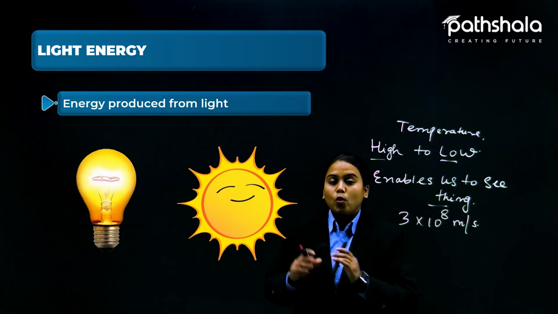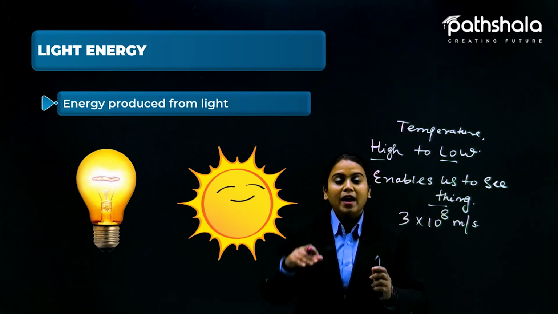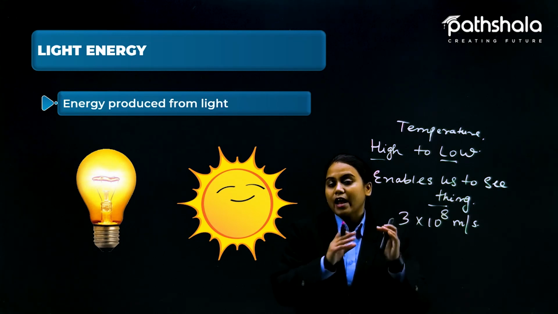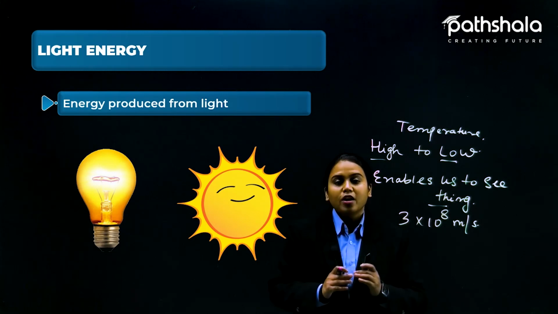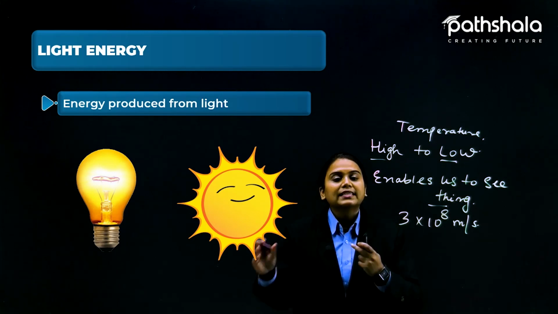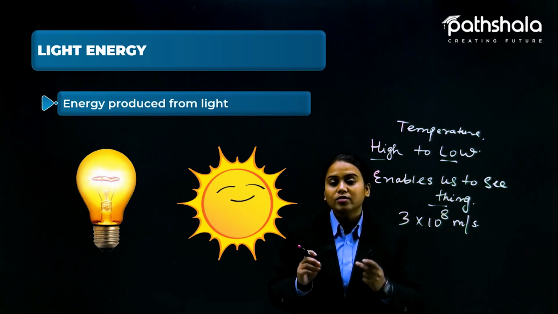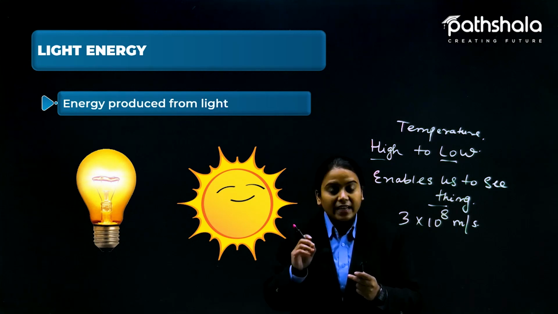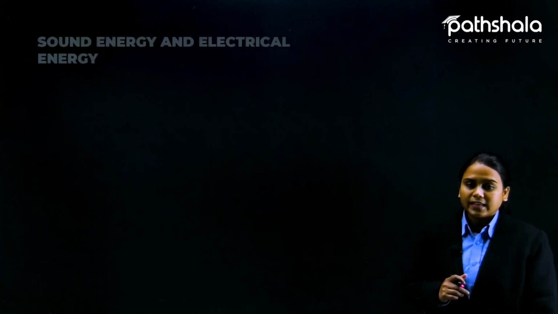Whatever the sun is doing for us is a great job, and because of that we have daylight, and in daylight we can do a lot of work because our eyes can sense it. Our eyes are not sensing heat, our eyes are just sensing light, and that is also a form of energy.